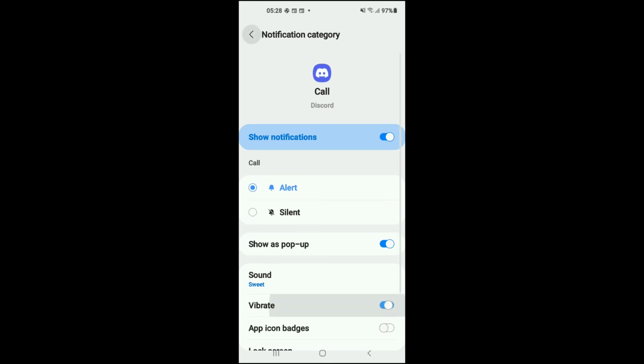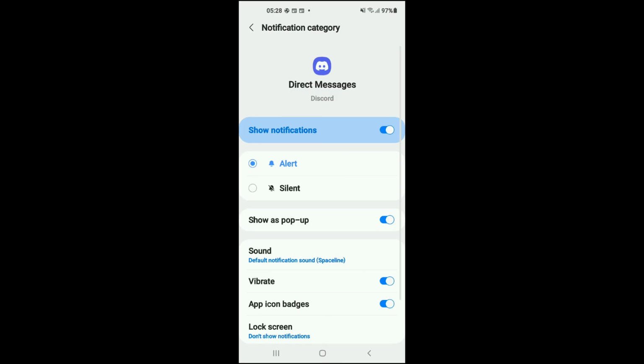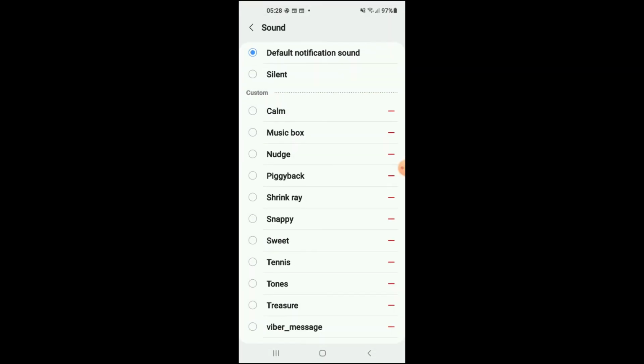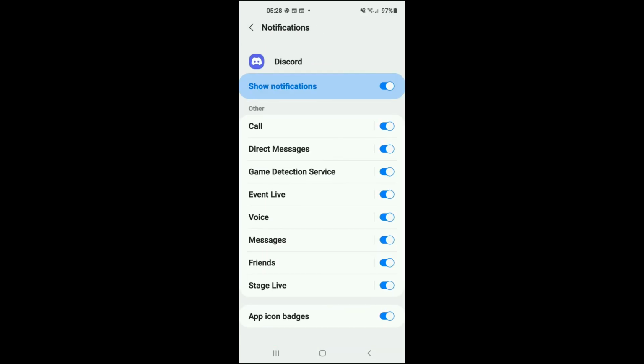And then you can also select one for direct messages. And again, you'll tap on sound. And from here, you can select the one that you would like to use. And that's how to change notification on Discord on your Android phone.